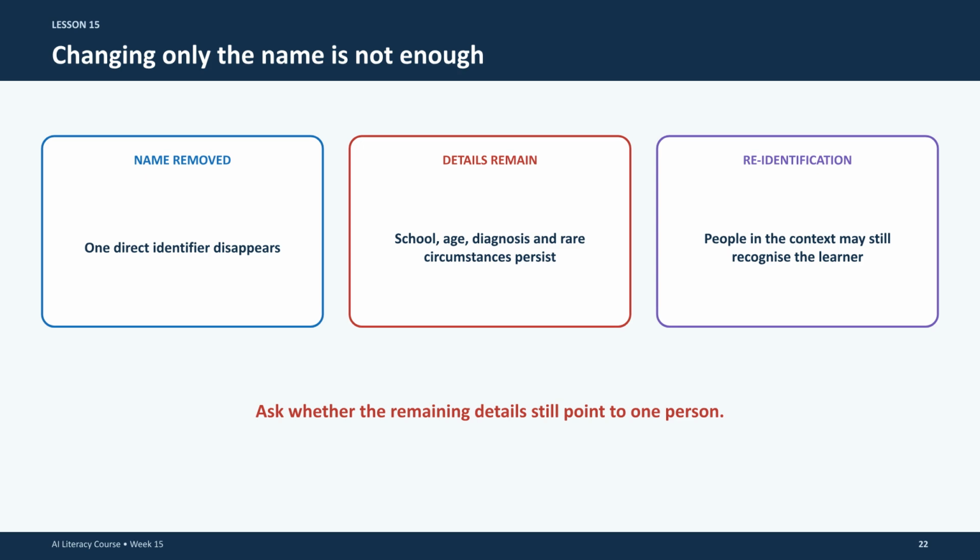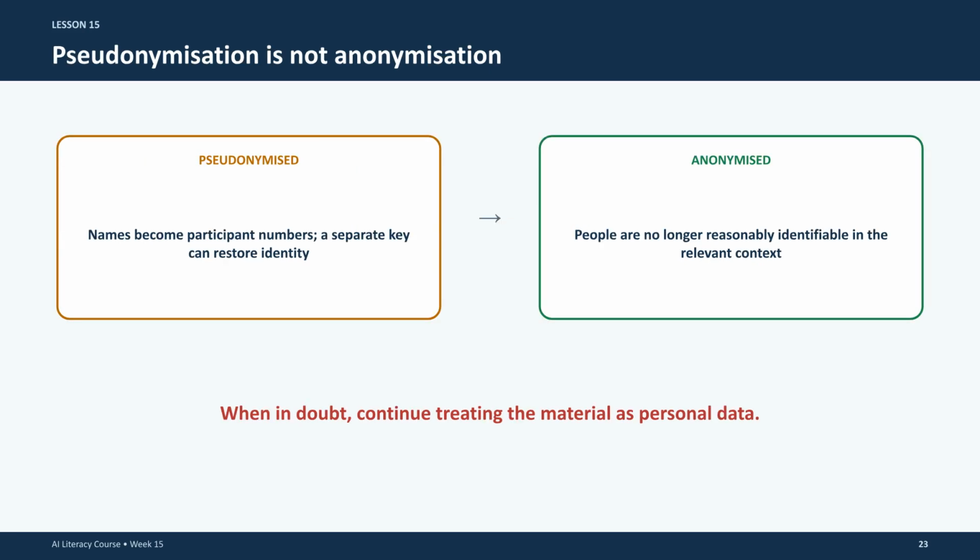Data minimization is key. Before starting, clearly define the purpose. Ask, what output is actually needed? Can you use less data or a less precise form? Always minimize information before it enters the tool. To minimize risk, you can remove unnecessary details, use general terms like age groups or broad locations, or aggregate data into totals. If possible, use fictional examples or blank templates instead of real records.